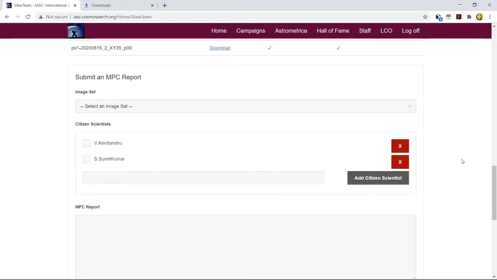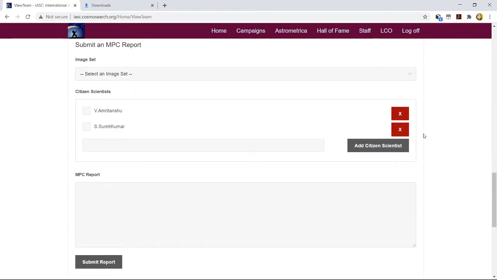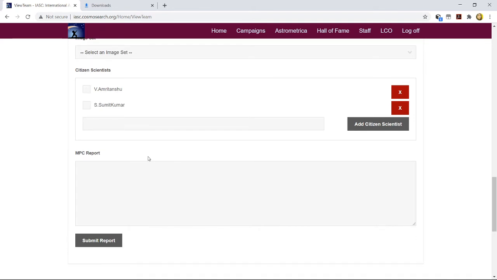Then the third part is the citizen scientist. There you can add the name of your citizen scientist group or the people who are in your team. We will teach you slowly how to add the citizen scientist names, and even in the guide the citizen scientist part has been provided.